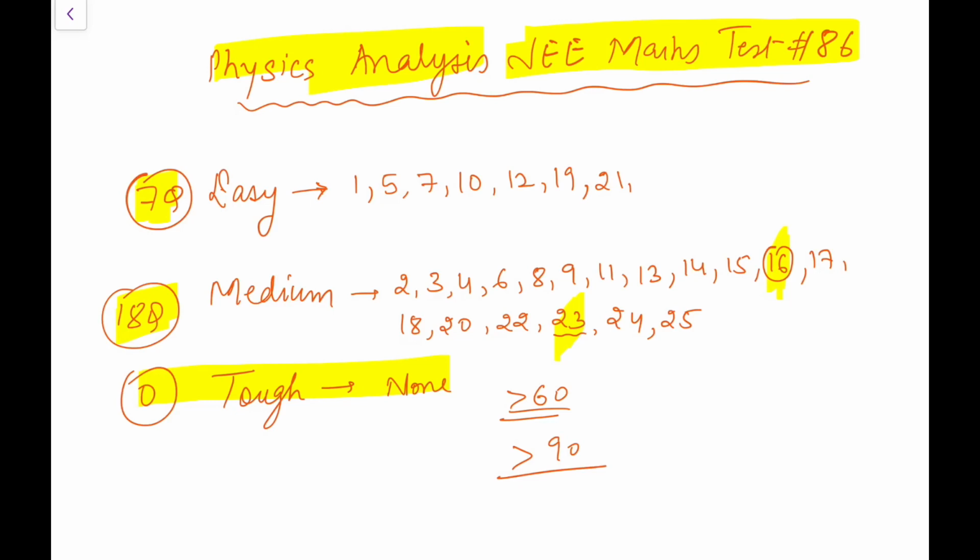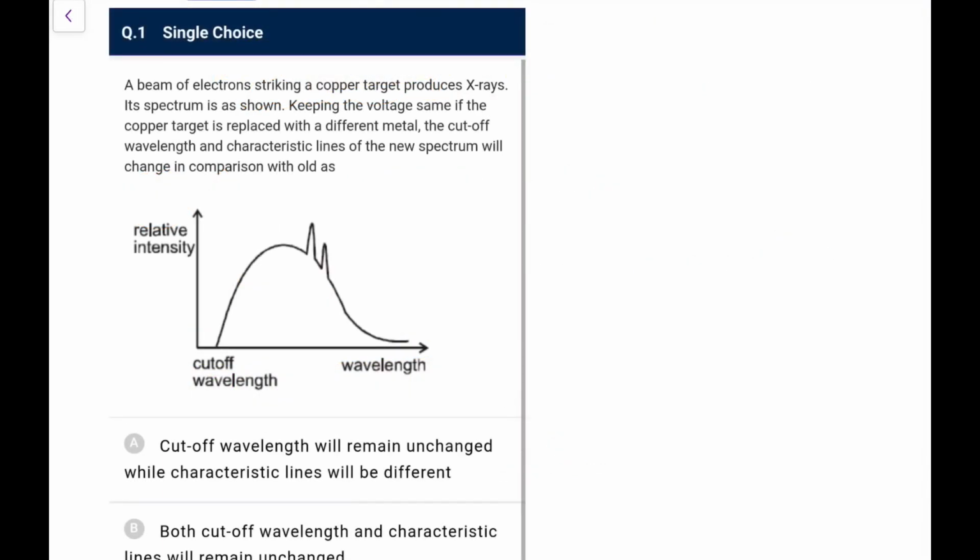In this, I am sure many of you who have done 99 plus percentiles in your first attempt might be scoring 95 or 100 in this paper. So let's begin. A beam of electrons striking a copper target produces X-rays.